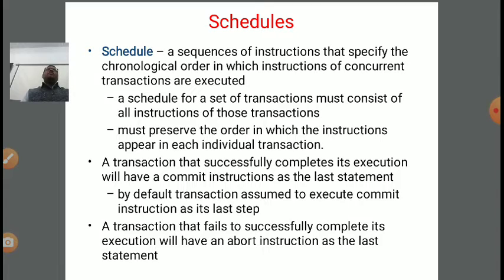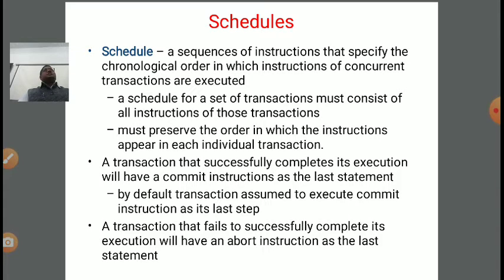Now, a schedule can be of two types: it can be a serial schedule or a concurrent schedule. What is a serial schedule? Suppose there are two transactions running in a database system. If T1 does all its operations or steps, and after the completion of T1, the second transaction T2 is started, then this is called a serial schedule. So there are two possibilities: either T1 first and then T2, or T2 first and then T1. With 2 transactions, there are factorial 2 possibilities.